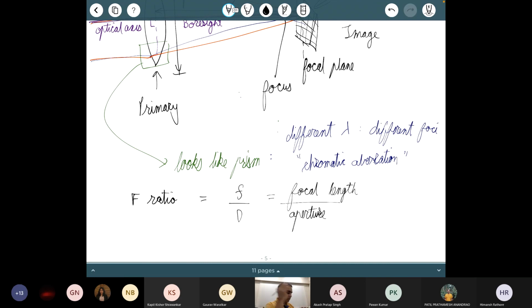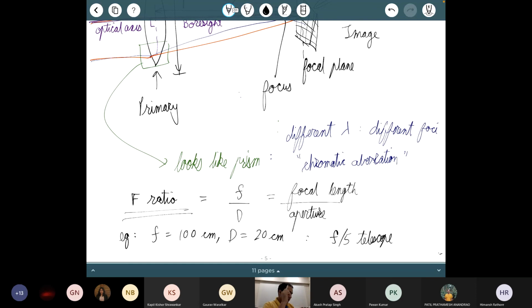So for example, suppose F is equal to 100 centimeters and D is equal to, let's say, 20 centimeters. Then this is called an F/5 telescope. It is written as F/5. Sometimes we just call it F5, sometimes F by 5. And this is called the F ratio.